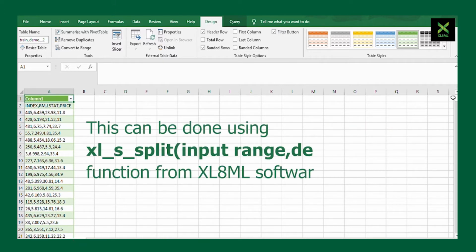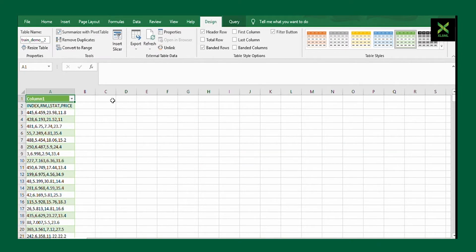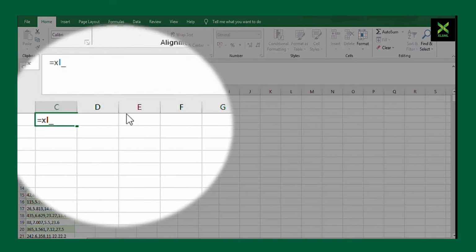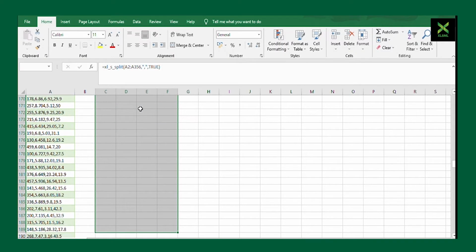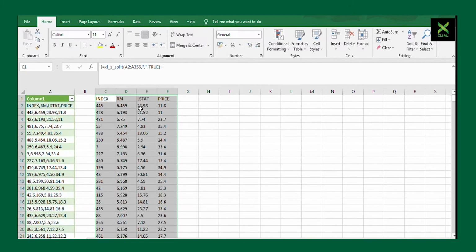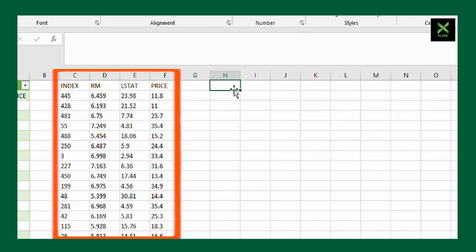This can be done using XL_S_split(input range, delimiter, trim) function from XL8ML software. Once we do that, we get the desired format.